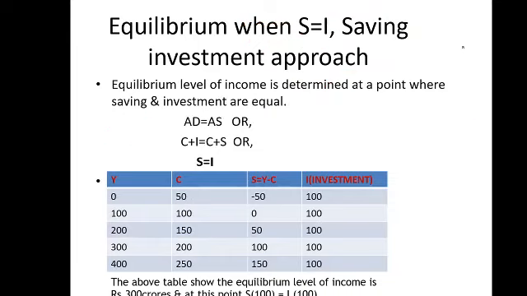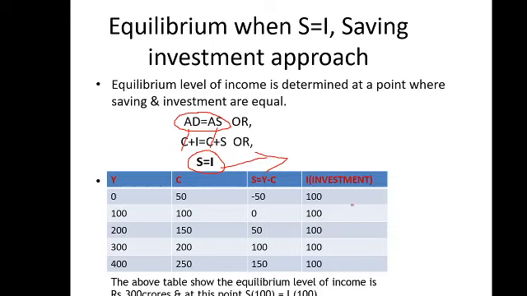Students, be careful. Sometimes CBSE asks the same question, the same explanation about determination of income and employment through the S and I approach, because S and I come from AD and AS. You can see here at the equilibrium point AD is equal to AS, and C plus I is equal to AD, and C plus S is equal to AS. So C and C both cancel each other. You will have only S is equal to I. So this is also the effective demand point and the equilibrium level of full employment.